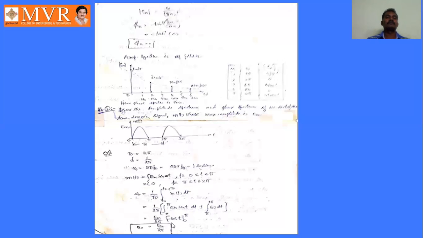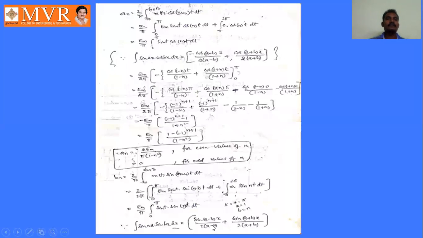So by simplifying these values in this expression, we will get a naught equal to Em by 2 pi, minus cos pi plus cos 0. Cos 0 value is 1. Cos pi is minus 1. So this is Em by pi. Okay, that is a naught.